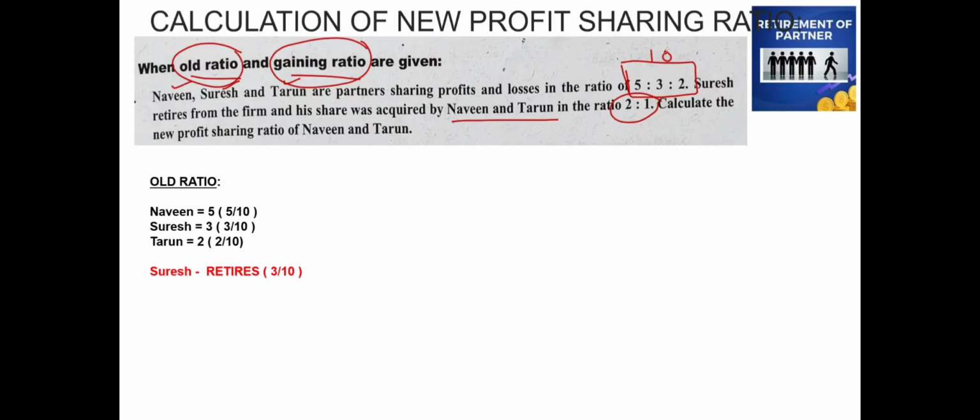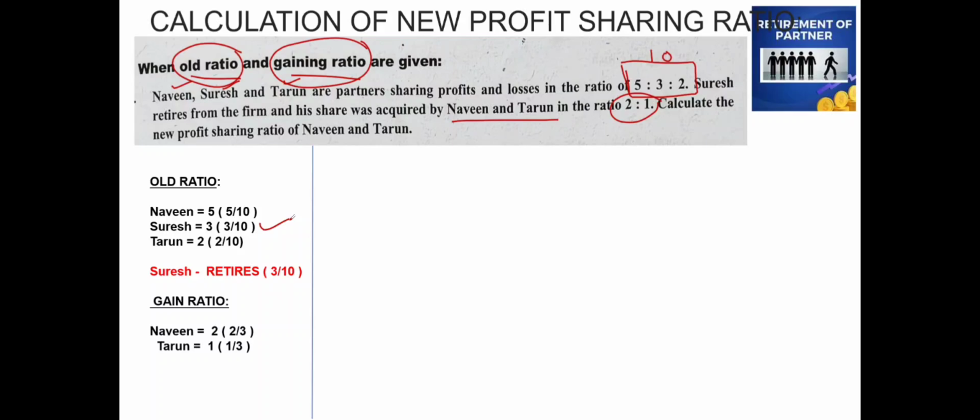Now, what is the next information given to us? That is the gaining ratio, or we call it the gain ratio. So Naveen's gain ratio is 2 by 3 and Tarun's gain ratio is 1 by 3. This is the information given to us. Now with the given information, we are going to calculate the new profit sharing ratio.